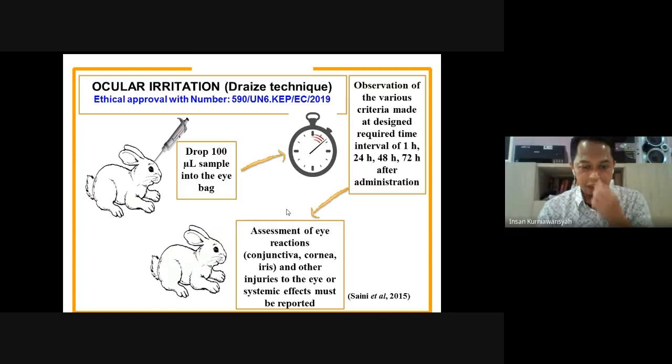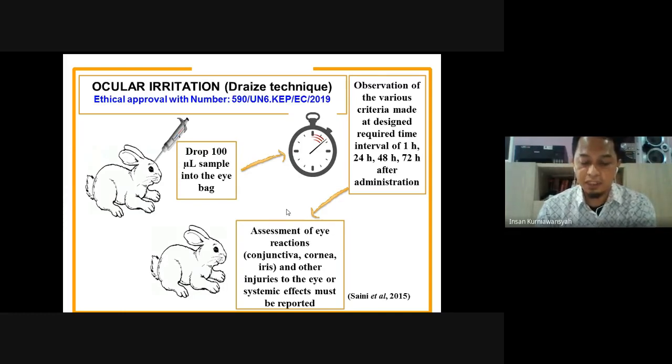This eye irritation test aims to obtain information on the dangers that arise when the test preparation is exposed to the eyes and mucous membrane. A preliminary test was carried out with one rabbit, followed by a confirmation test with two other rabbits. The dry jet technique was designed for the ocular irritation potential of ophthalmic products before marketing.